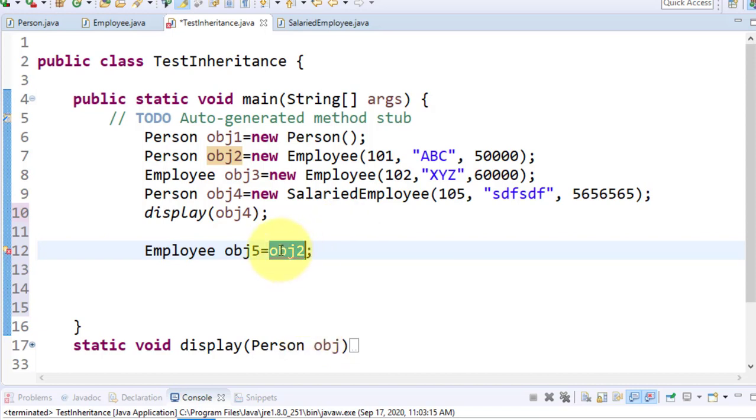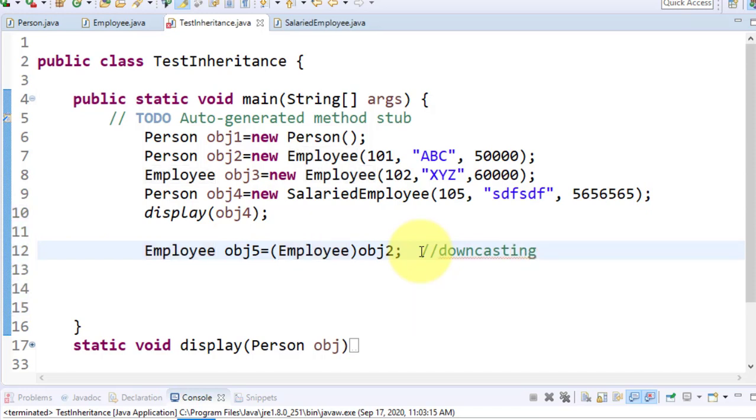So how to get the object of Employee from obj2? Yes, so here you have to do explicit casting. Look, and this is known as downcasting.